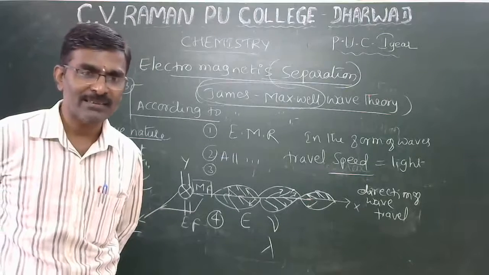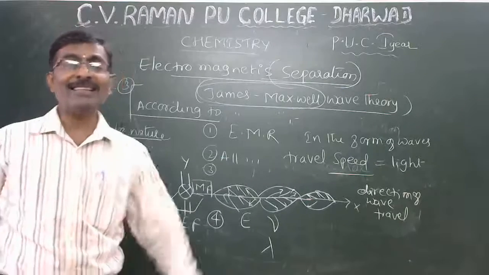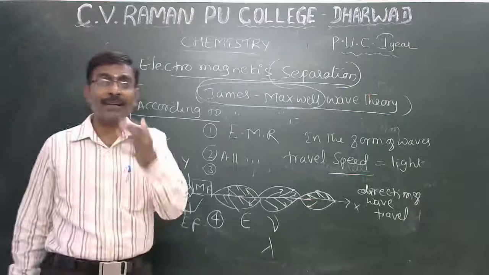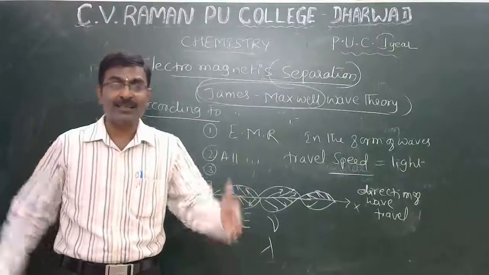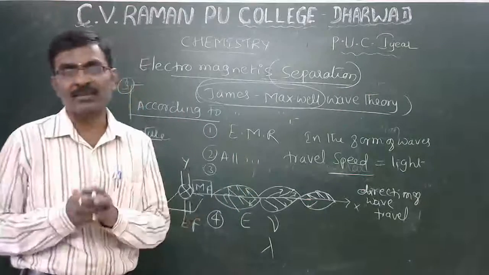And it consists of many kinds of electromagnetic radiation.